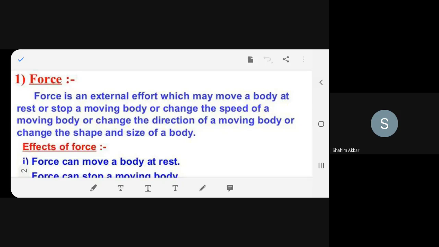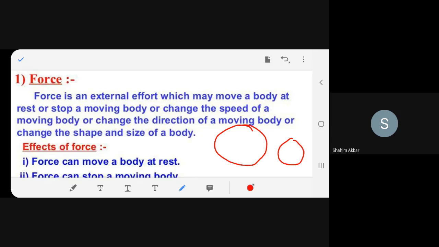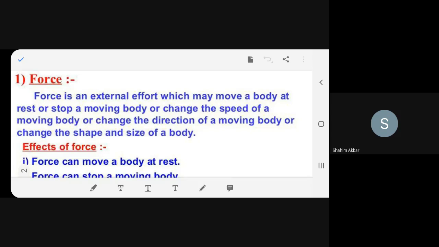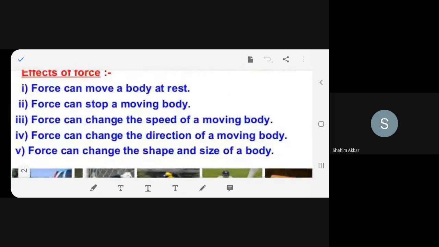And if the ball size is this big, and if I apply force, it can become like this later. Squeeze. So the size can even become small. So these are all the effects of the external effort which is applied on any object. Now we'll see effects of force one by one.